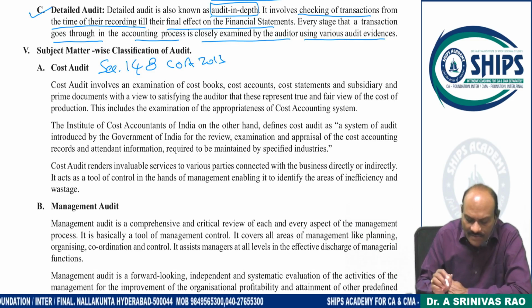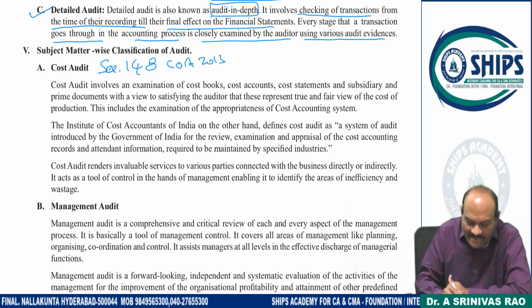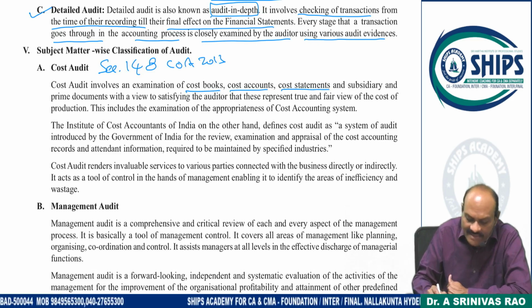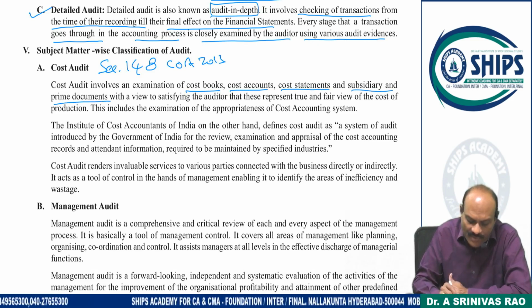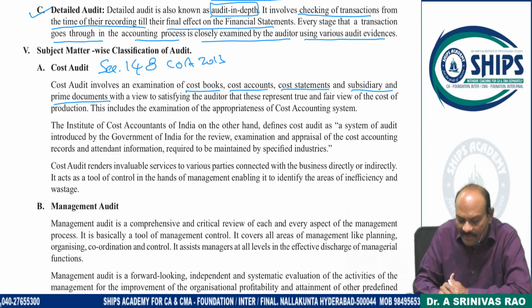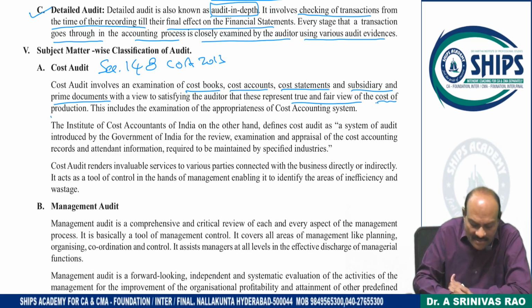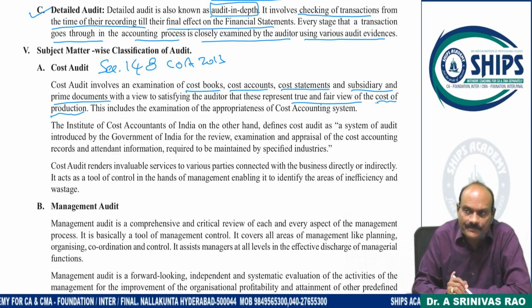Cost audit involves examination of the books, examination of the cost books, cost accounts and cost statements, and subsidiary and prime documents, with a view to satisfying the auditor that these represent a true and fair cost of the production. You are going to fix a cost of the production.